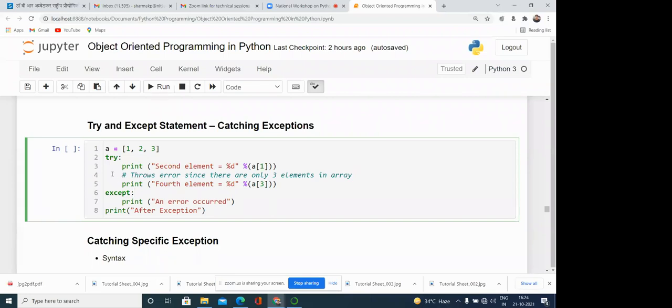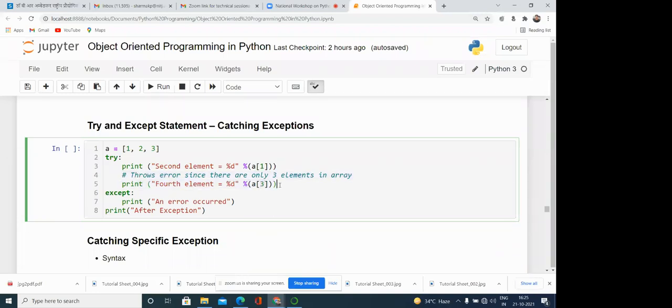Yes. So in this statement, you can see we are trying to access the 4th location of this list. But this is not available because the indexes are available only from 0 to 2, 0, 1, 2, but we are accessing the 3rd one. So this line will generate the exception.